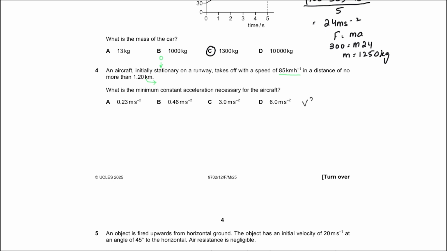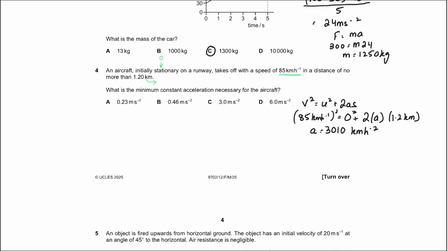As we know, v squared is equal to u squared plus 2as. My final velocity is 85. Keep in mind this is kilometers per hour. My initial velocity is 0. My acceleration is unknown, and my displacement is 1.2 kilometers. And when you work this out, this comes out to be acceleration equal to 3010 kilometers per hour squared.